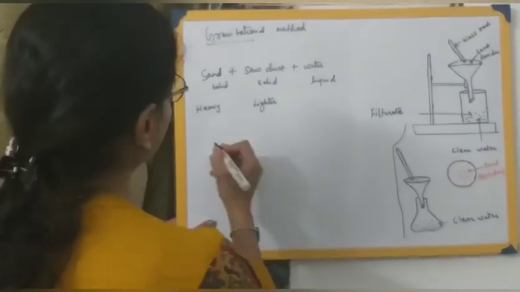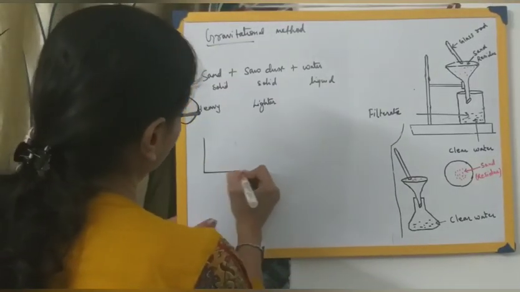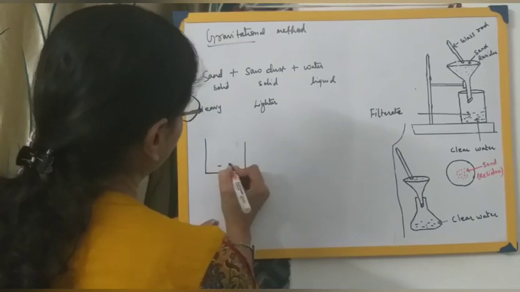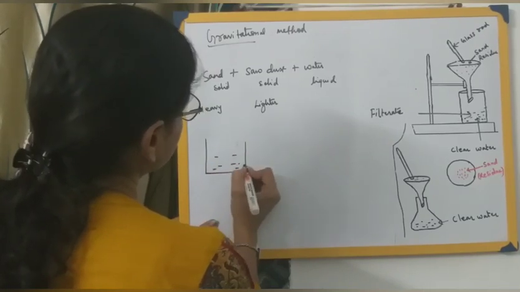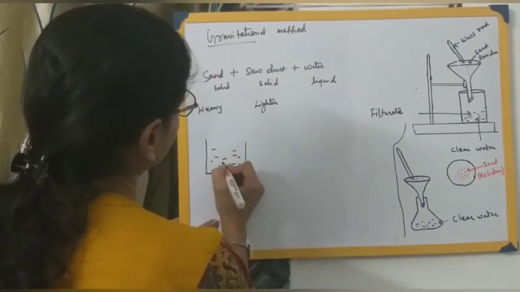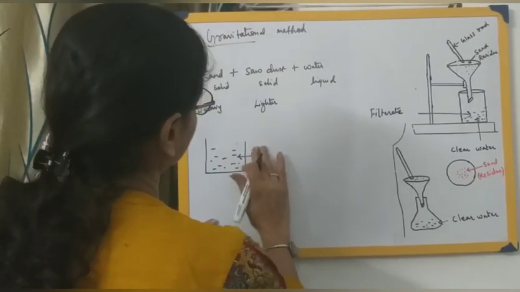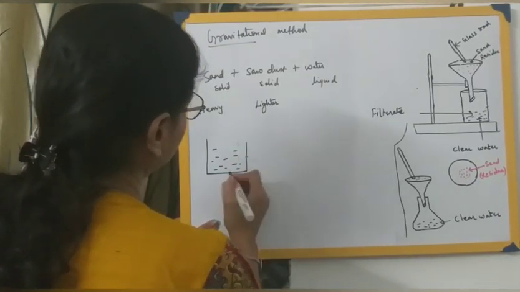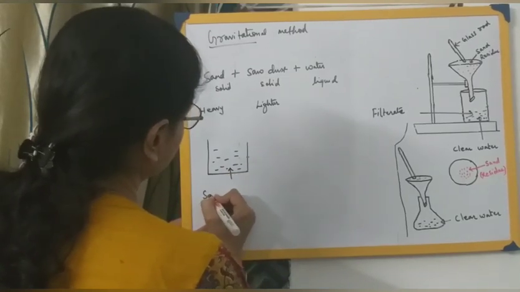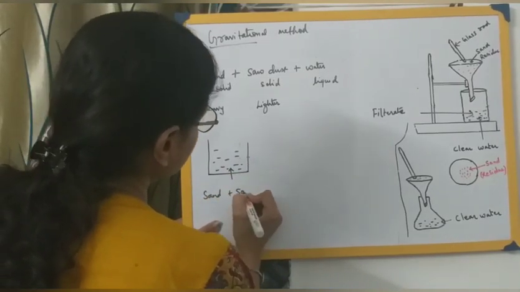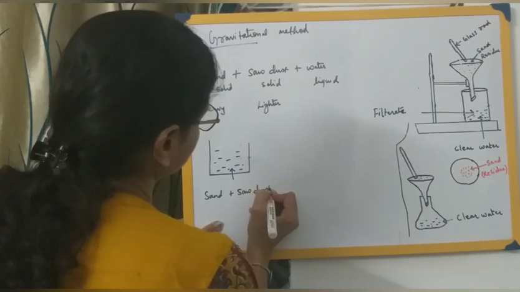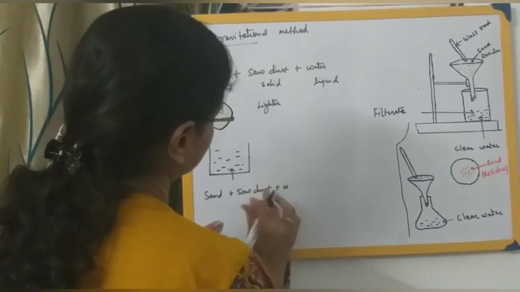Now just imagine, suppose I take one beaker and pour out this mixture containing sand. Let me write over here because I will be needing this space. That is sand plus sawdust plus water.